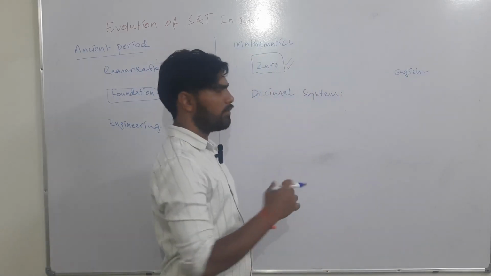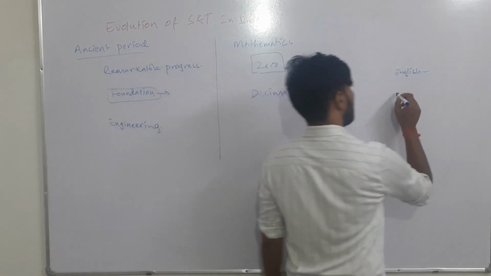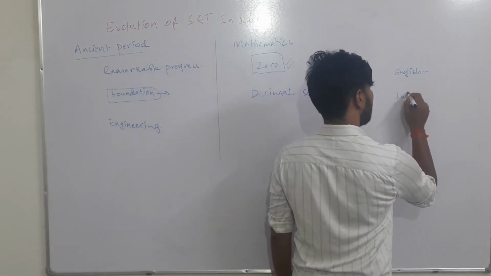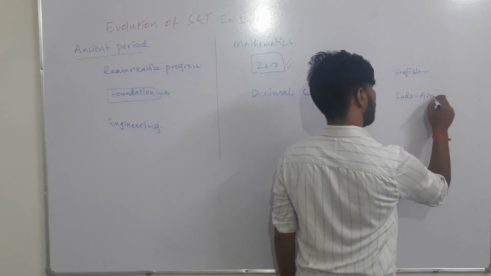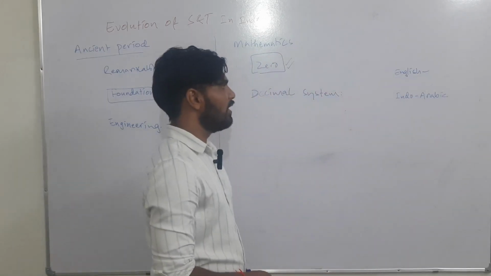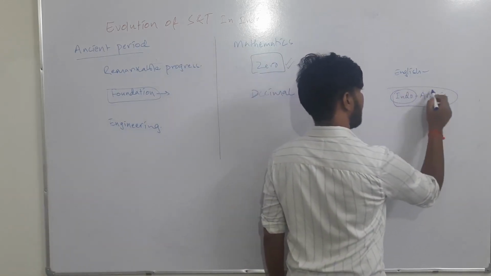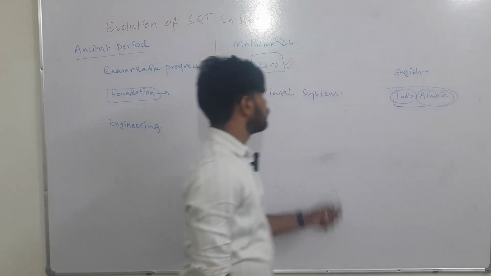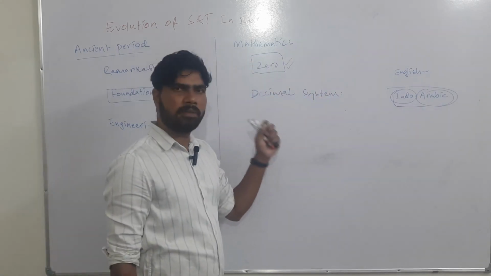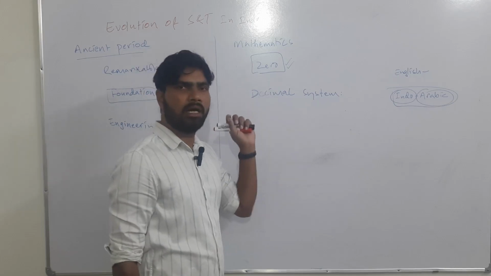But the number system that is used presently is called the Indo-Arabic or Indo-Arabian number system. You see this name, Indo-Arabic: India is there and Arabic is there. The present day number system in use came from India.